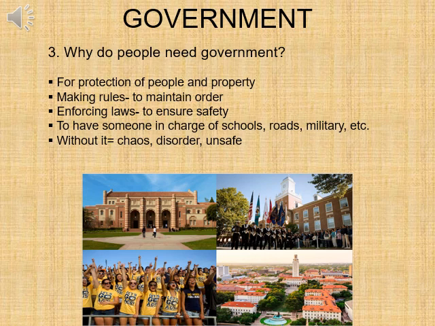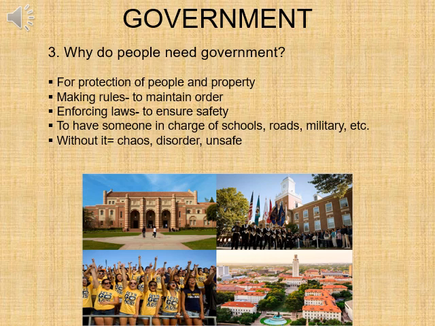Now, question number three, why do people need a government? Well, the chief reason is for protection of people and property. Rules are made within a government structure and government system to help maintain order. And with rules and laws and orders, you need somebody to help enforce those laws to ensure safety.